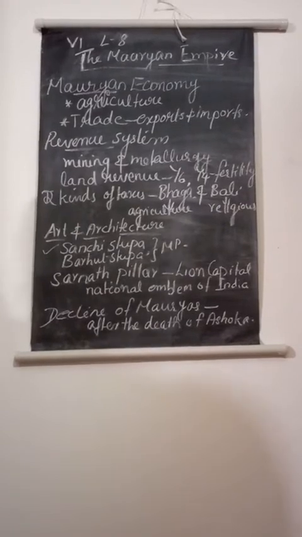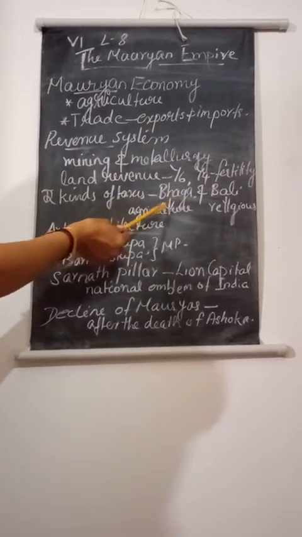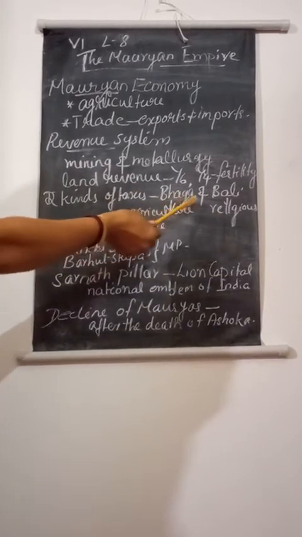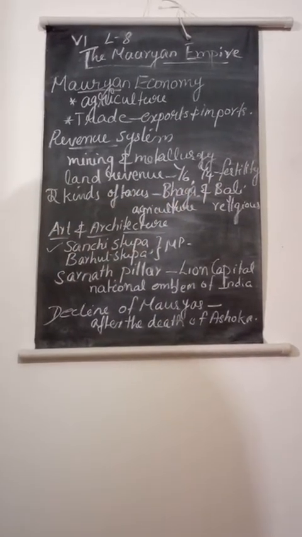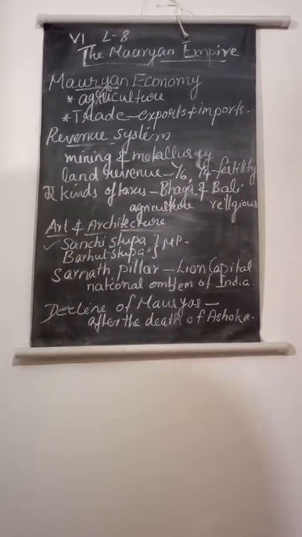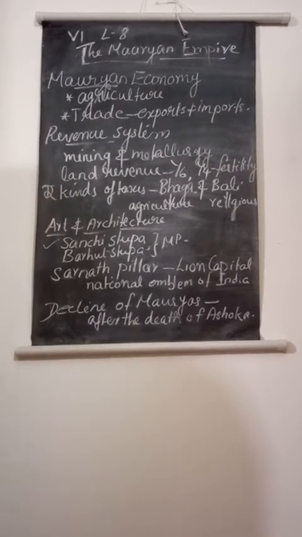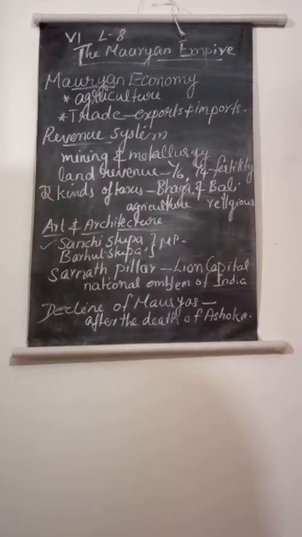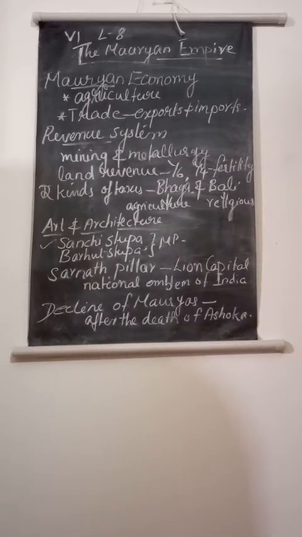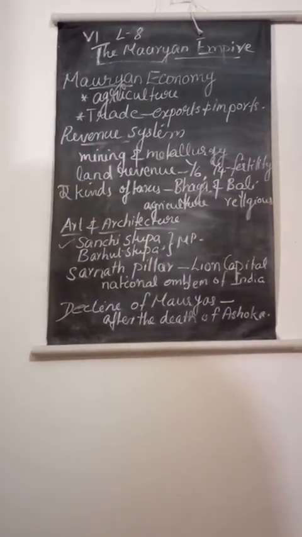So it is a 1 mark question: two kinds of taxes, Bhaga and Bali. Bhaga is related to agriculture and Bali to religious purpose. Also, coins of different metals were used for exchange, which is related to the revenue system.